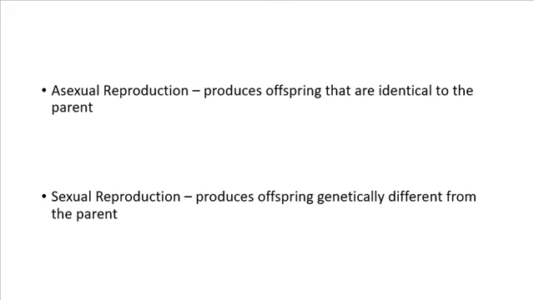So in asexual reproduction, the offspring that you make, the new individuals that are created, are going to be identical to the parents. They have the exact same DNA, and so they are exactly the same as the parents from which they were created. On the other hand, in sexual reproduction, the offspring, the children that are created, those new beings, are going to be genetically different from their parents. So you guys were all created by sexual reproduction. You have half of your DNA from mom, half of your DNA from dad, so you're not exactly like mom or dad because you're half of each of those.